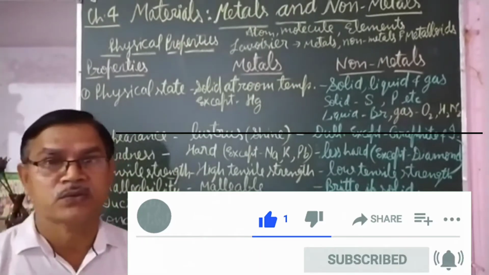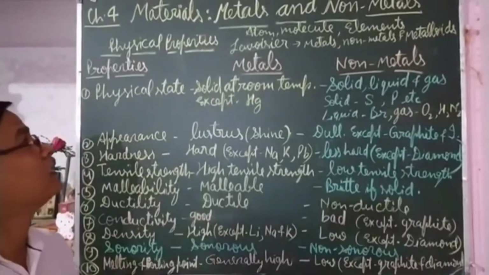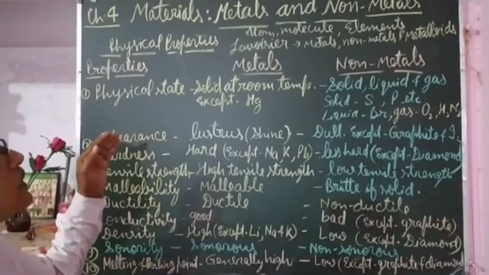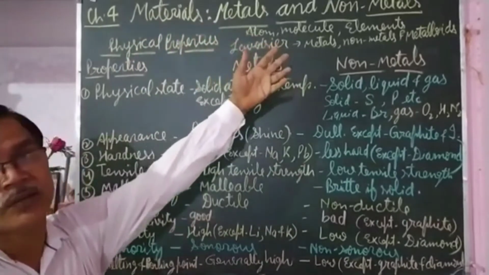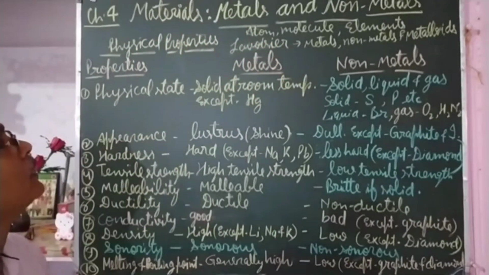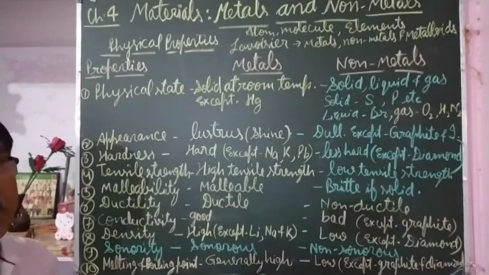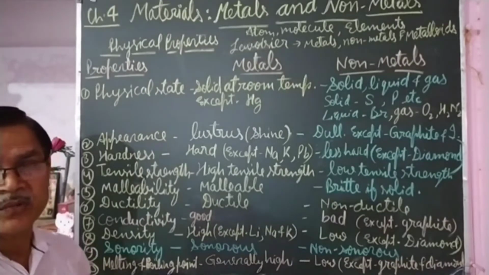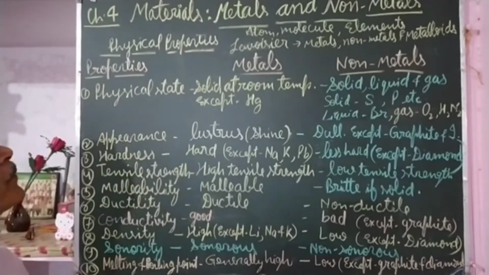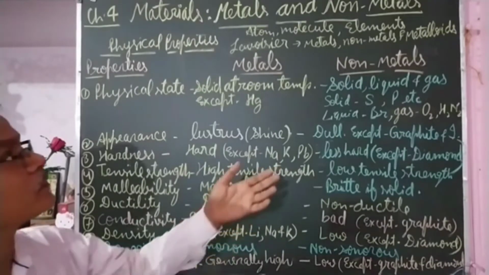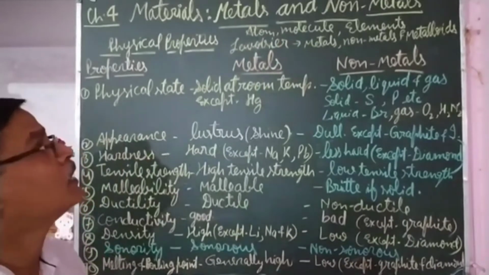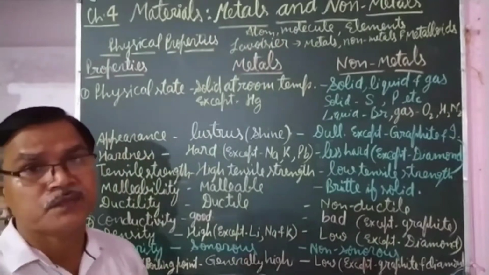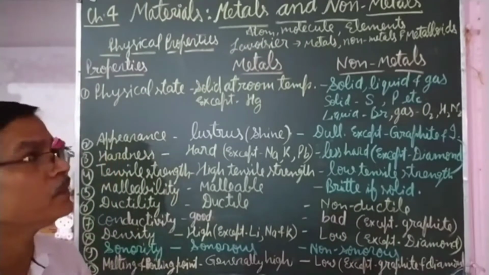Hello students, today we are going to study the new chapter, chapter 4, Materials: Metals and Non-metals. In this chapter we will mostly study elements. Elements are made up of atoms and molecules. Atoms, what is an atom? First of all, what is an atom?